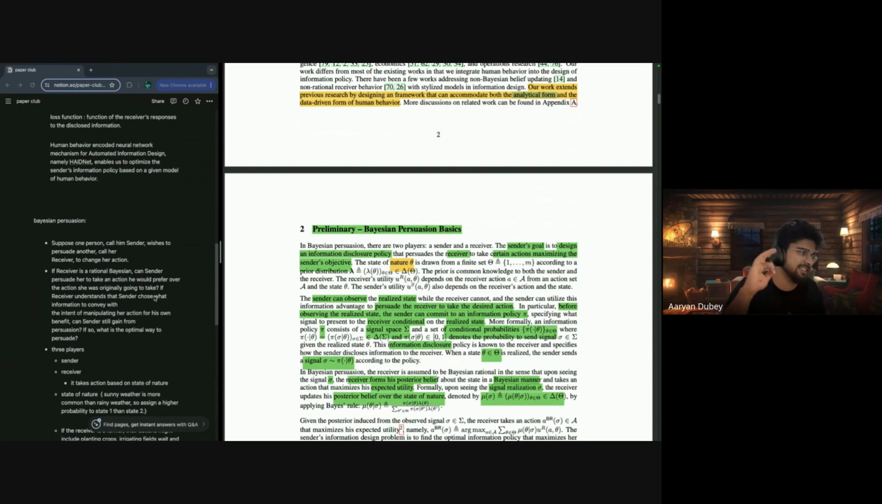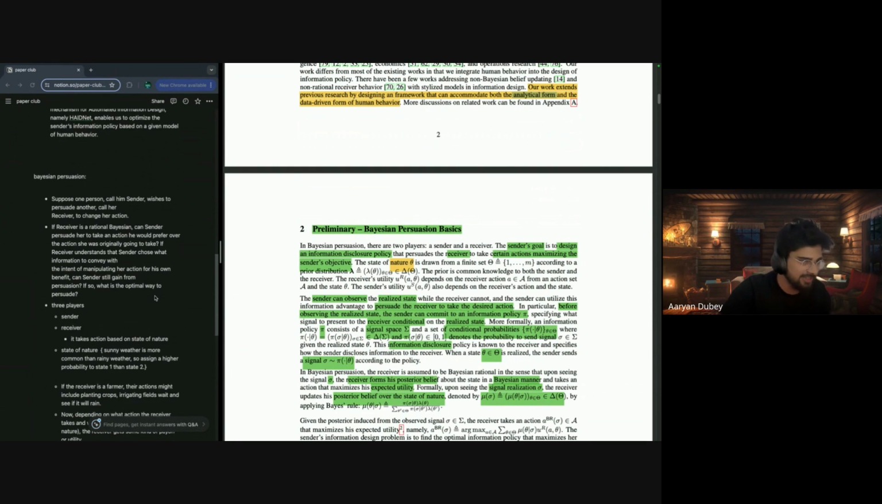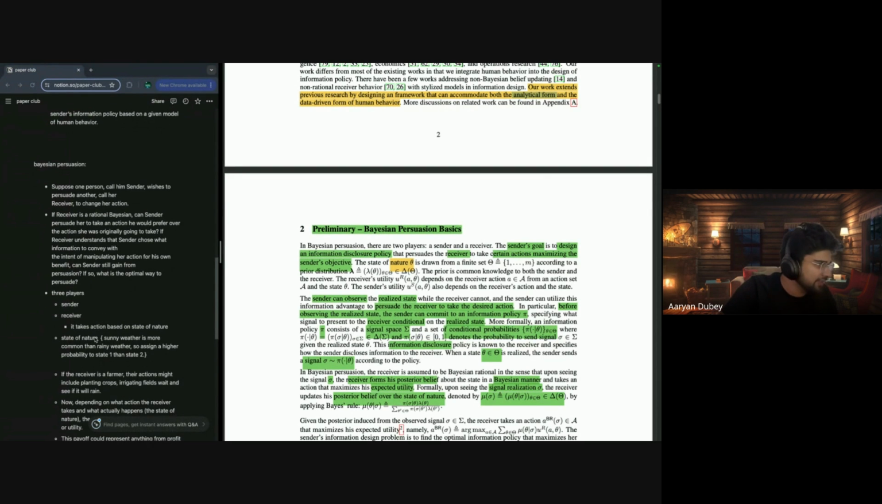As I said, there are three players. The sender is the one who's sending the information policy, trying to persuade the receiver. The receiver takes action based on the state of nature. So, what is the state of nature? It could be anything. It's generally a state, I would say. Like if a farmer is planting a crop, for him the state of nature could be that we should plant the crop or we shouldn't plant the crop, something like that.